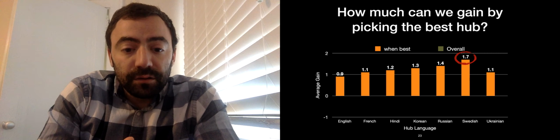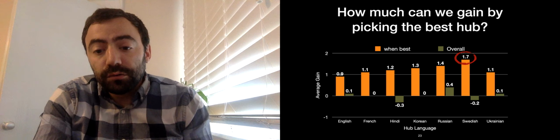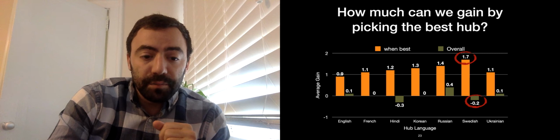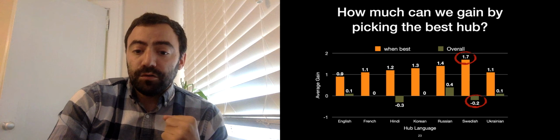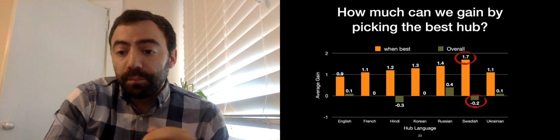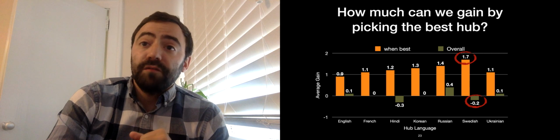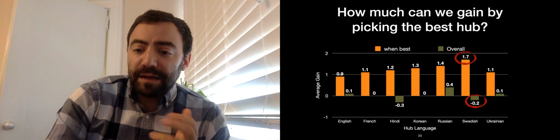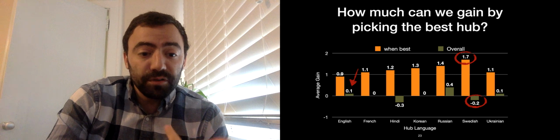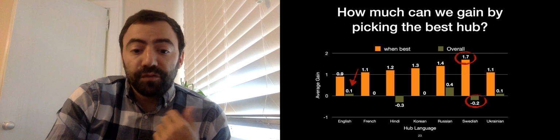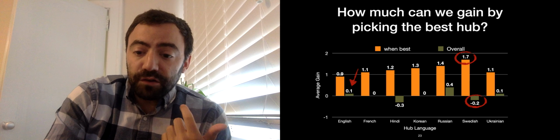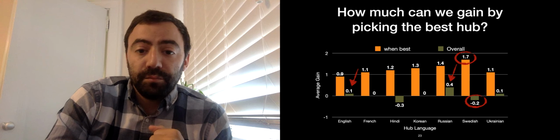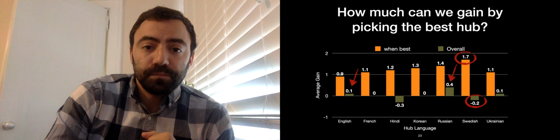As another comparison, let's see how much we would gain or lose by always picking a language as a hub. Now, this number means that if we always use Swedish as the hub, we would lose 0.2 accuracy points compared to the average case. An interesting point is that English is not a bad hub per se. It has a positive gain overall. But for the given set of languages, Russian is actually a better choice as a default language with an average gain of 0.4 points.